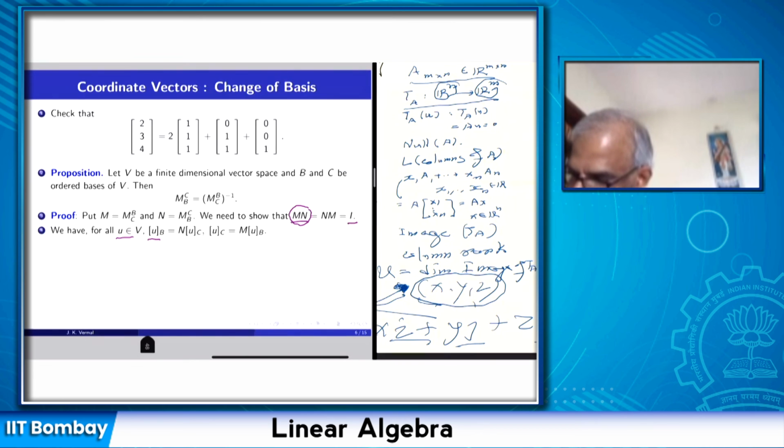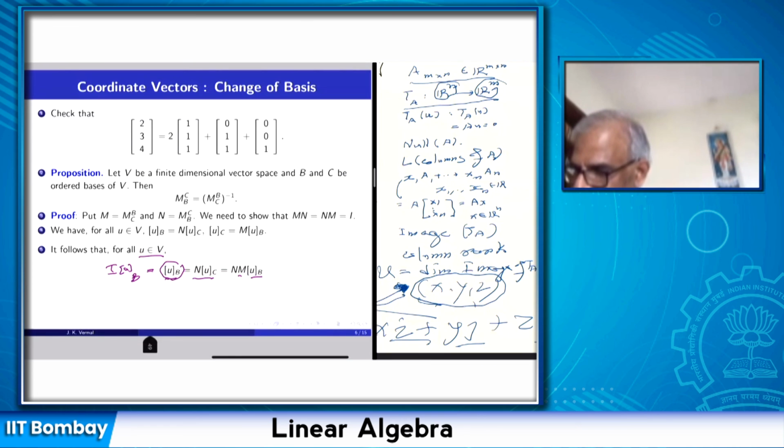The coordinate with respect to B is the transition matrix MCB times the coordinate with respect to C. And the coordinate with respect to C is the transition matrix MBC operating on the coordinate with respect to B. So if I take any arbitrary vector, then the coordinate vector UB is N times UC, but UC is equal to M times UB. So UB is equal to NM times UB. Therefore, NM has to be the identity matrix, because this is equal to the identity matrix operating on UB.